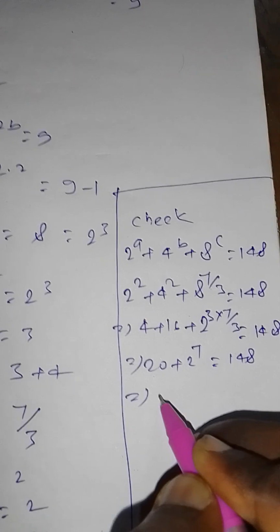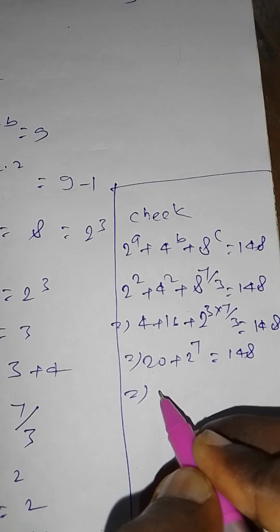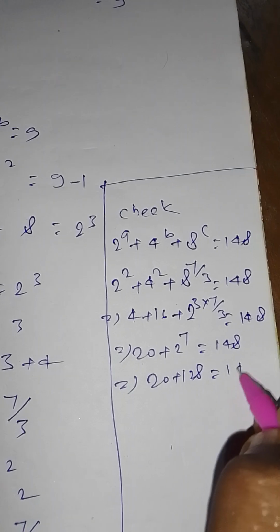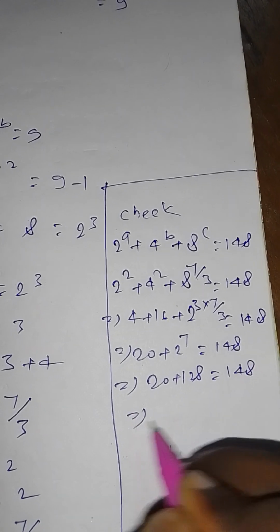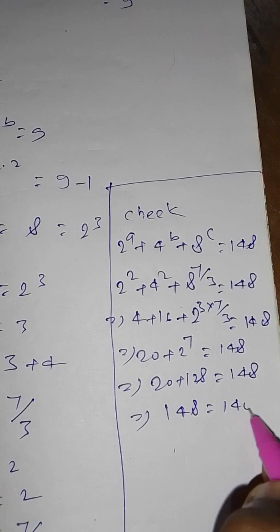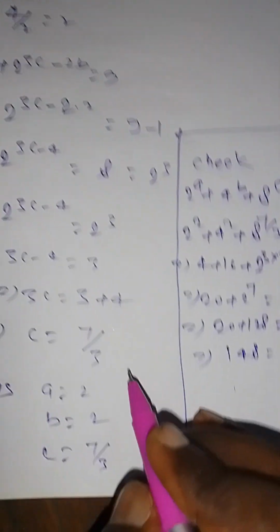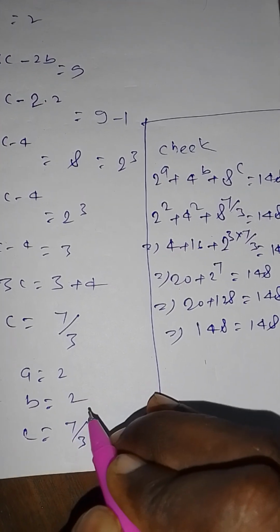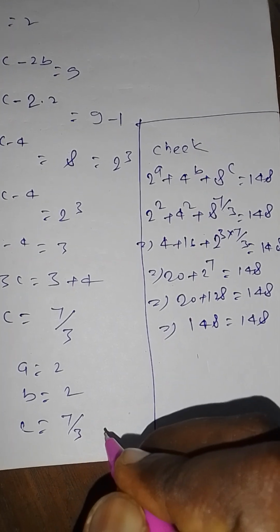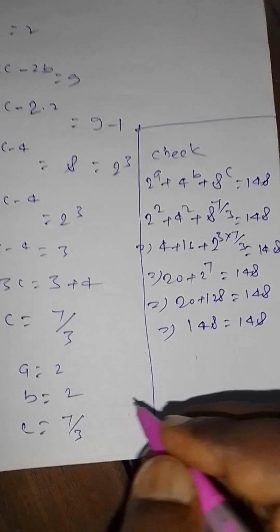This implies 20 plus 128 equal to 148. This implies 148 equal to 148. Therefore, a is equal to 2, b equal to 2 and c is equal to 7 by 3 is the solution of the given equations.